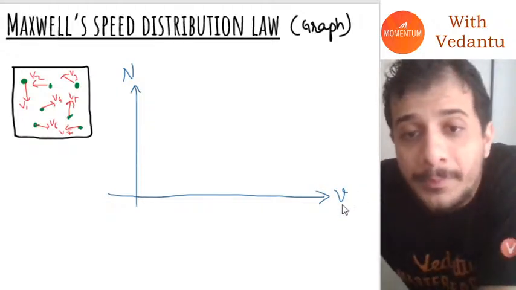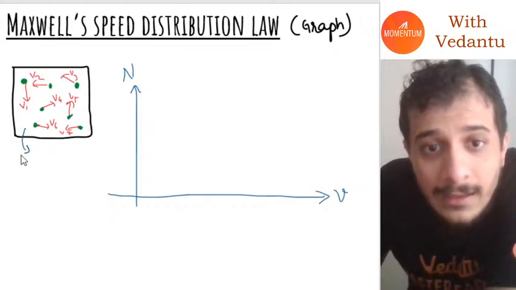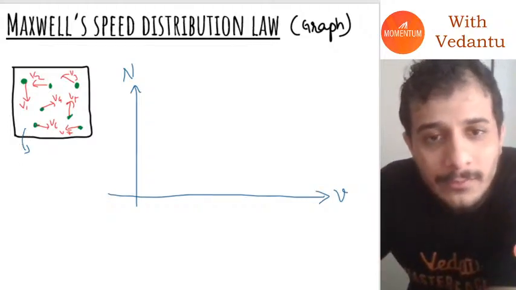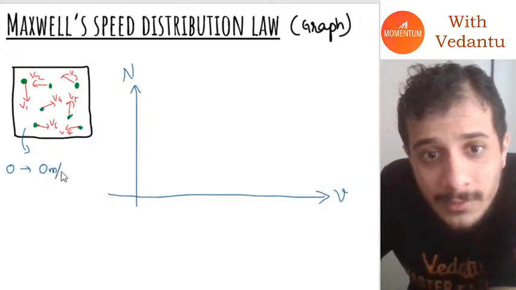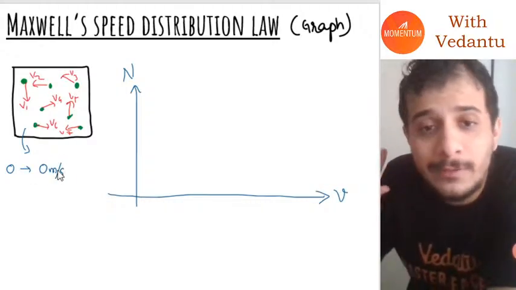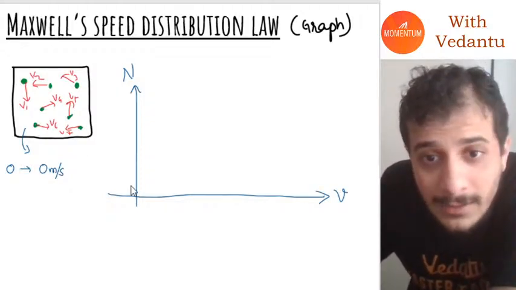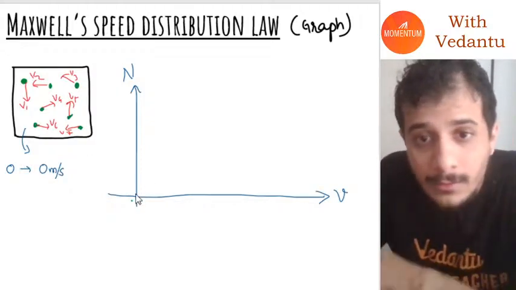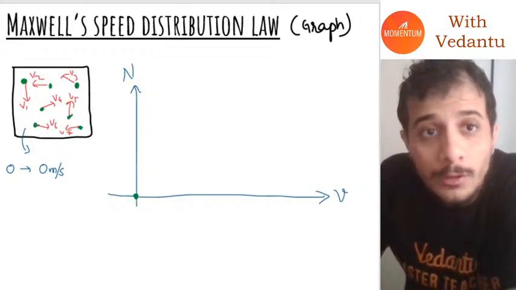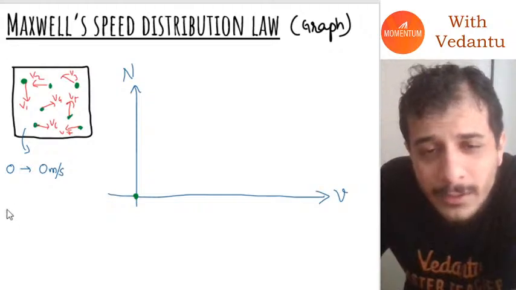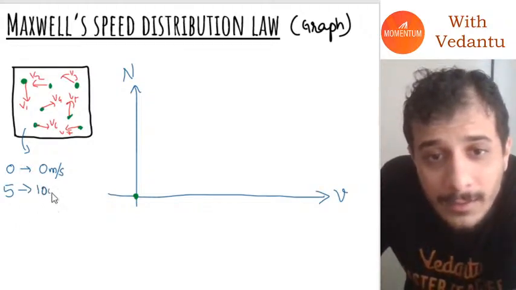So what exactly does this mean? Let's say I look at the molecules inside, and I find that there are zero molecules having 0 meters per second velocity. Correspondingly, I will mark one point here, corresponding to 0 and 0. Also, I realize there are five molecules with a velocity of 100 meters per second.